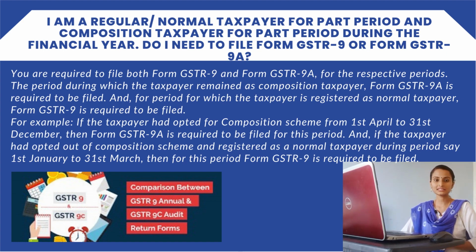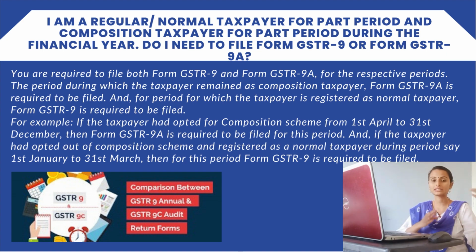This person has asked that the taxpayer is a normal taxpayer for a certain period of time and has switched to the composition scheme for the other part of the period in the same financial year. So he is asking whether he needs to file Form GSTR 9 or 9A, because for a normal taxpayer GSTR 9 has to be filed, and for a composition taxpayer GSTR 9A has to be filed. For a certain part of the period he was a normal taxpayer, and for the other part he was a composition taxpayer. So he wants to know which annual return form he needs to file, that is GSTR 9 or 9A.